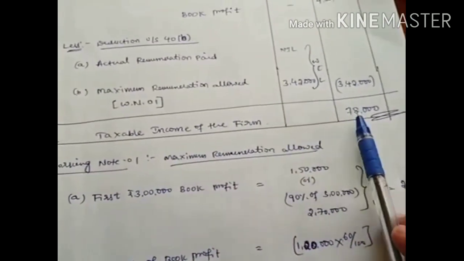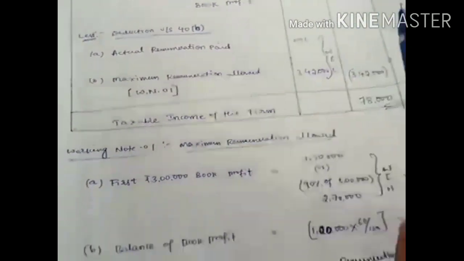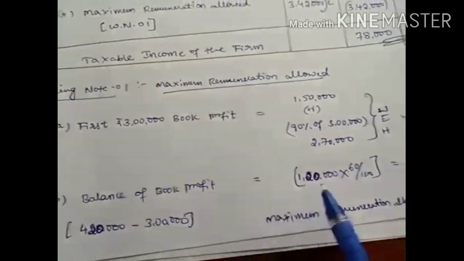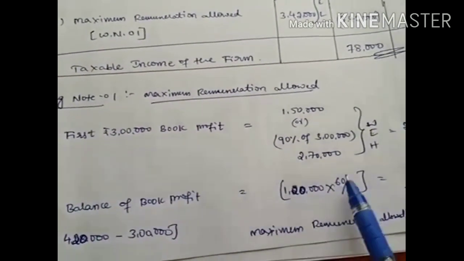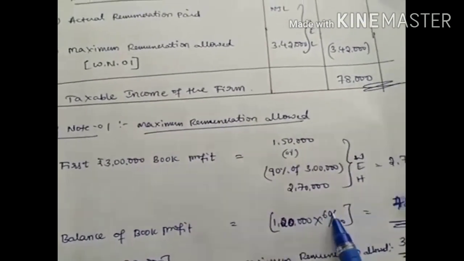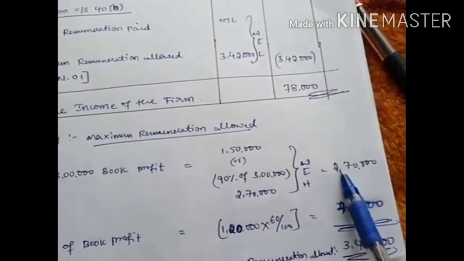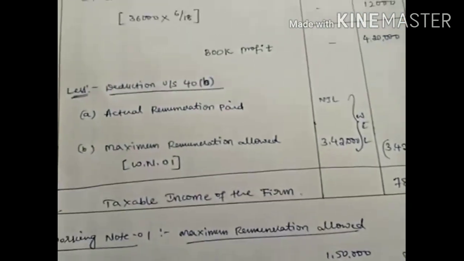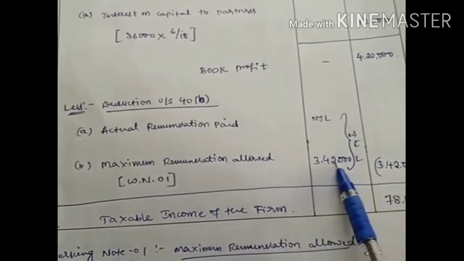What is the book profit? We got 4,20,000. Out of 4,20,000 we already took 3 lakh. The remaining balance is 1,20,000. On this we have to calculate 60% of the balance. 1,20,000 into 60% means 72,000. Add both the amounts, and you get the maximum remuneration allowed as 3,42,000. So write that as working note 1.